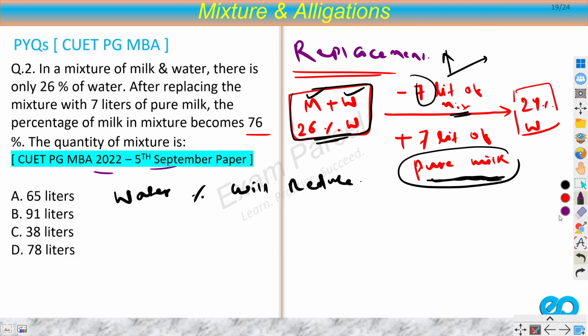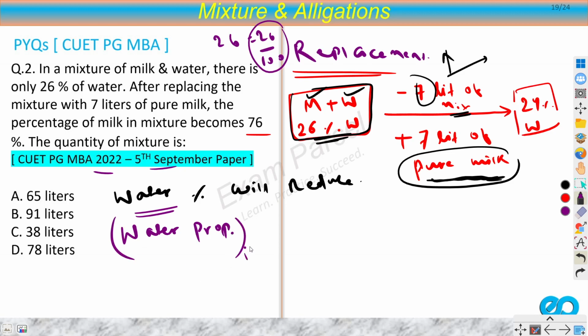Okay. Now what we will do here is try to focus on the water percentage because this is getting reduced. So can I say that the water proportion? Now proportion is nothing but the fraction, you can say, right? So 26%, can I write this as 26 by 100? So this will be known as my proportion. So water proportion initial, that is in this mixture, into some fraction, and this will give me the water proportion final, right?